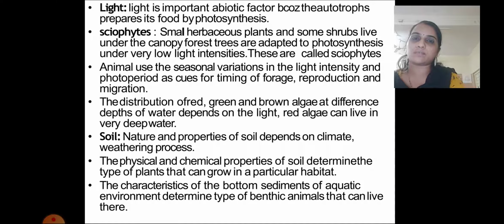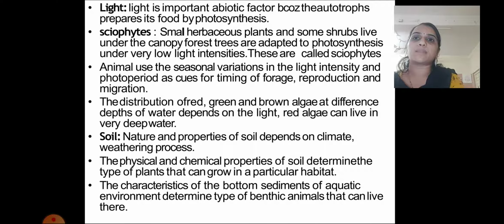the survival of living organisms. In that, light is an important abiotic factor because it is responsible for some autotrophs preparing food by making use of sunlight. So light is a very important abiotic factor. Some organisms are grouped based on their requirement of light.